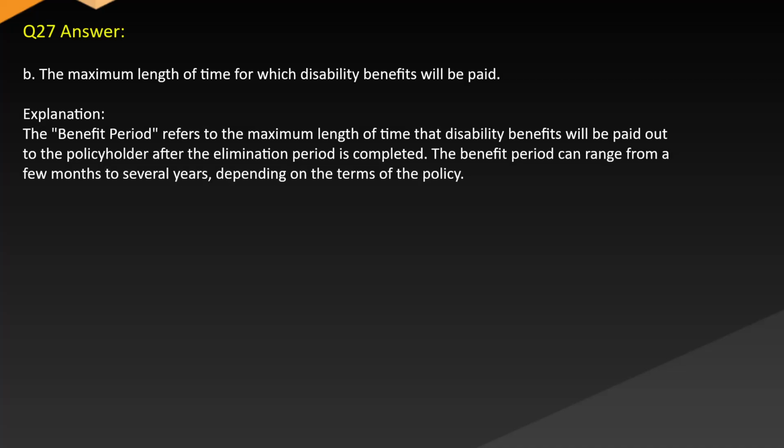Answer B. The maximum length of time for which disability benefits will be paid. Explanation: The benefit period refers to the maximum length of time that disability benefits will be paid out to the policyholder after the elimination period is completed. The benefit period can range from a few months to several years, depending on the terms of the policy.